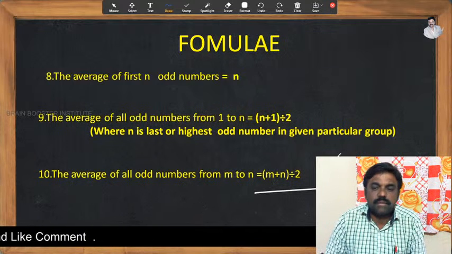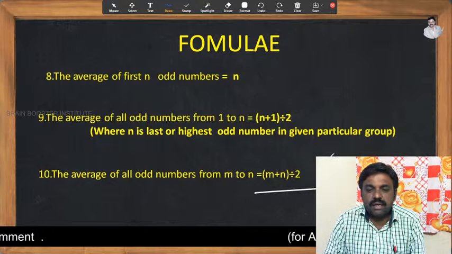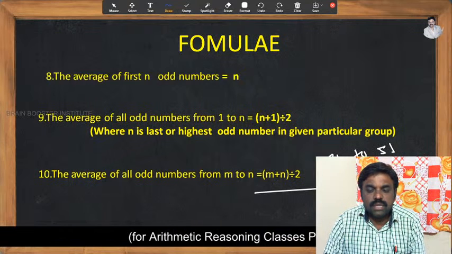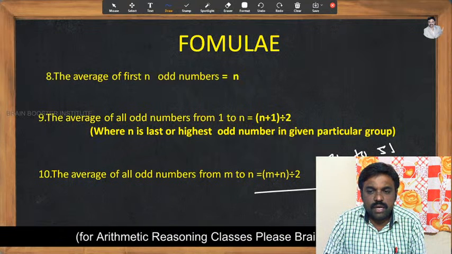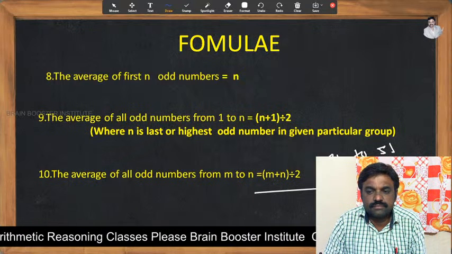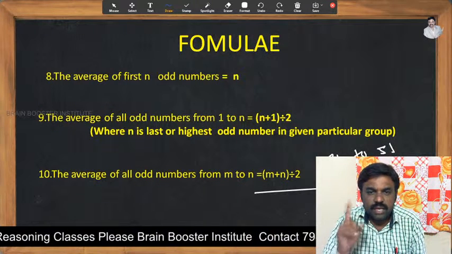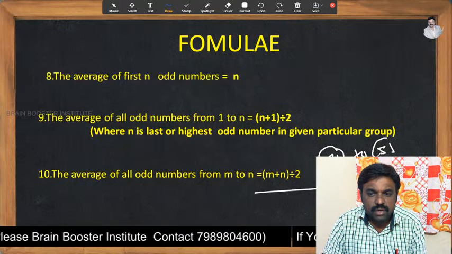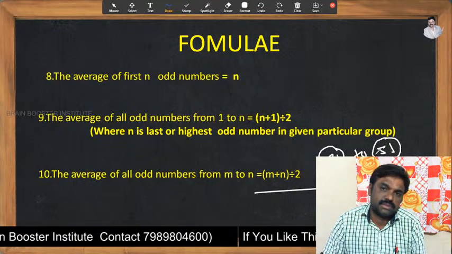See, for example, if he asks us to find the average of all odd numbers from 31 to 51, directly you can take m comma n. But before taking m comma n, we need to check whether these values are odd numbers or not.